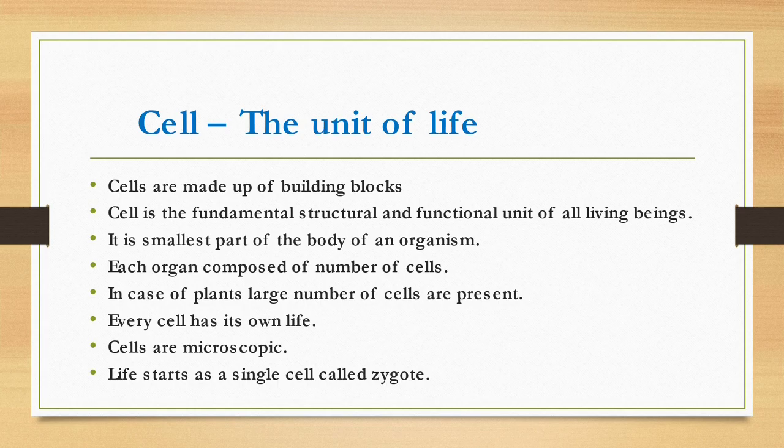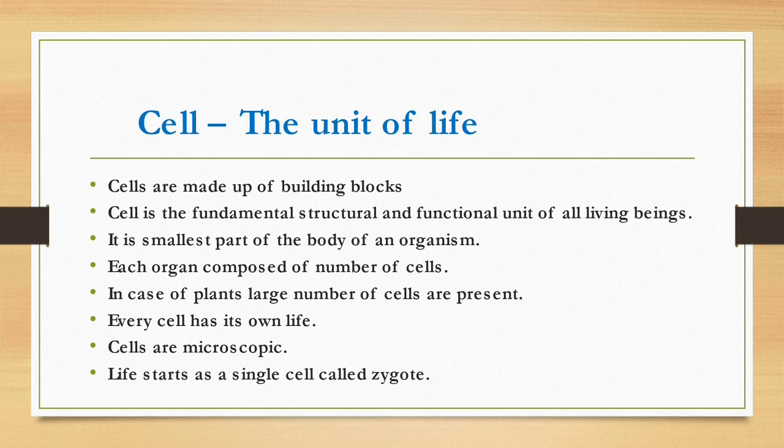Each organ is composed of a number of cells. If we take organs like skin, brain, muscles, bones, each organ is composed of hundreds or more cells. It may reach thousands of cells in each organ.